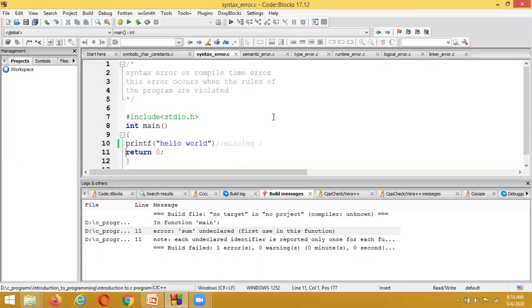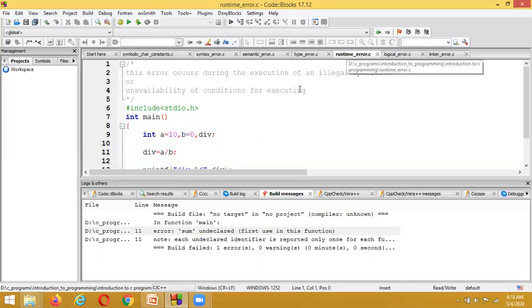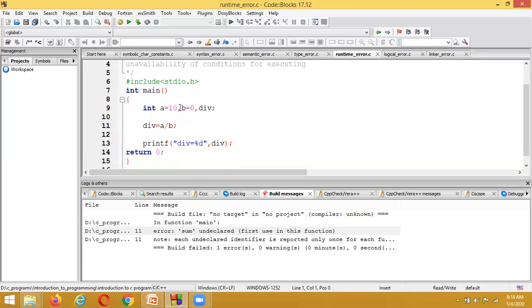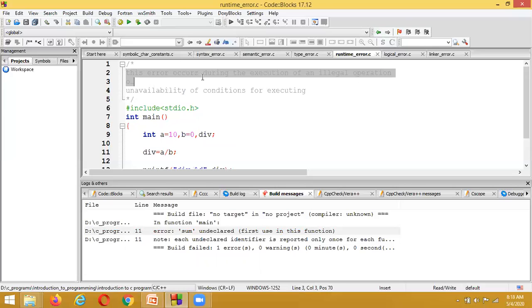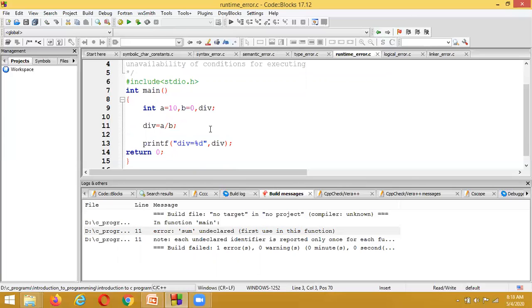Now we are going to see the errors at runtime. What do runtime errors mean? Here a is equal to 10 and b is equal to 0, and division is equal to a by b, which is 10 by 0. What value is it going to be? Infinity. This error occurs during the execution of an illegal operation or when the conditions for executing are unavailable. So we call this type of error a runtime error.